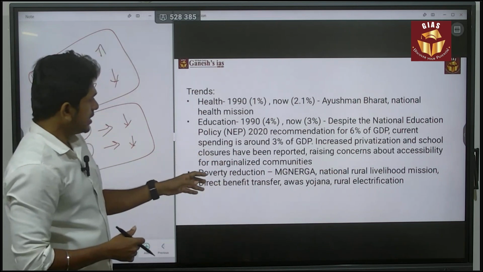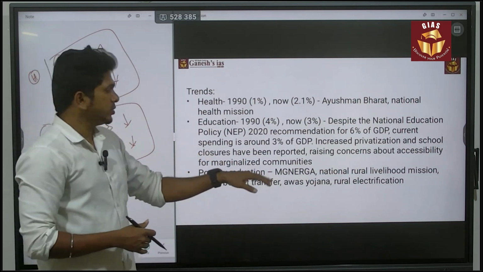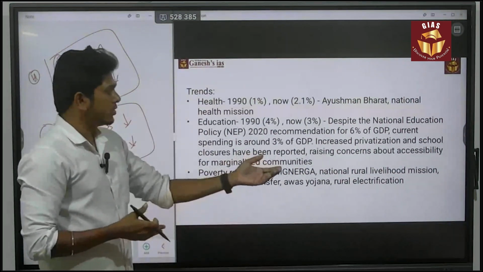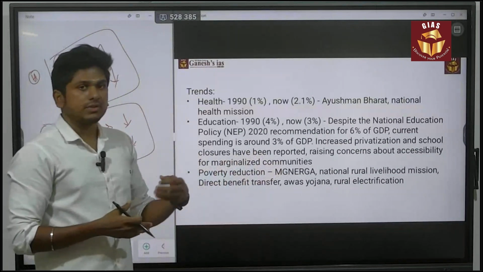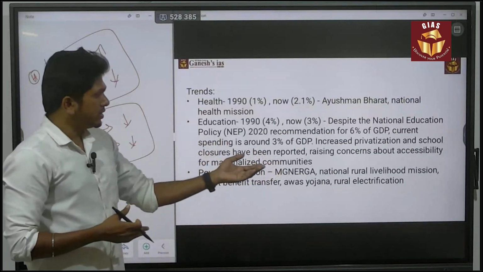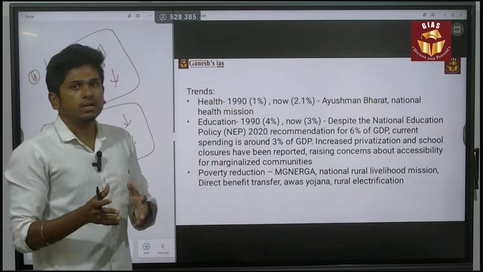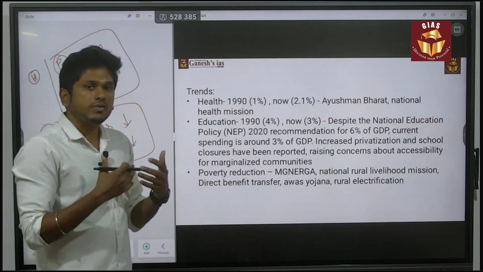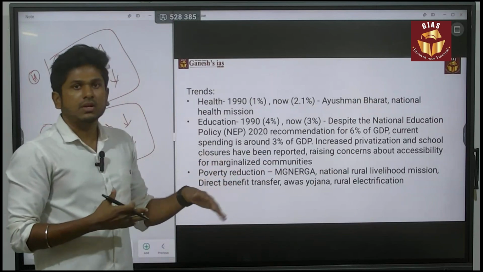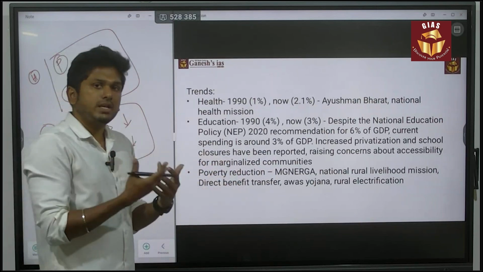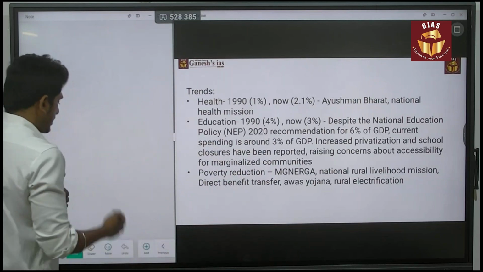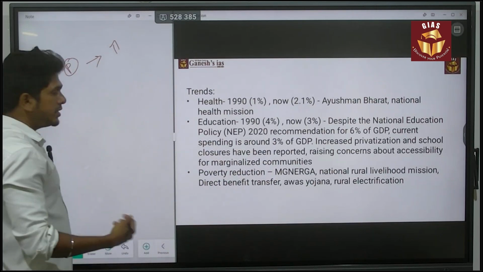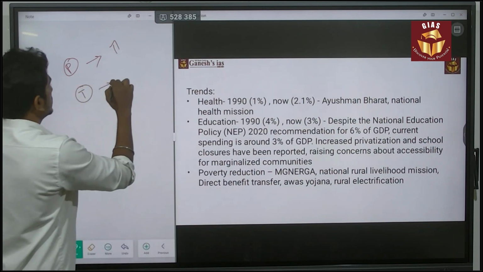Next is about poverty reduction. They gave many schemes like MGNREGA, the National Rural Livelihood Mission, and also direct benefit transfer, even Awas Yojana, and then rural electrification, Saubhagya. So there are many schemes related to poverty reduction. Even for women empowerment, there are many schemes, like Beti Bachao, Beti Padhao. They did many schemes, but the pattern is showing that there is an increase in expenditure, but again the trend is low.